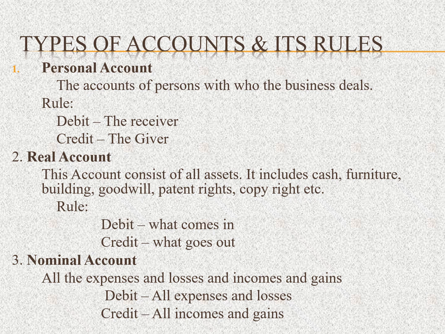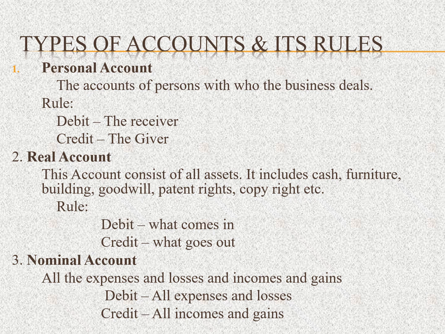Now, the types and rules of accounts. Here I will explain the golden rules of accounts. The types of accounts are mainly divided into three parts. The first one is the personal account. Personal accounts mean accounts which are related to human beings or companies. Okay, the accounts of persons with whom the business deals.